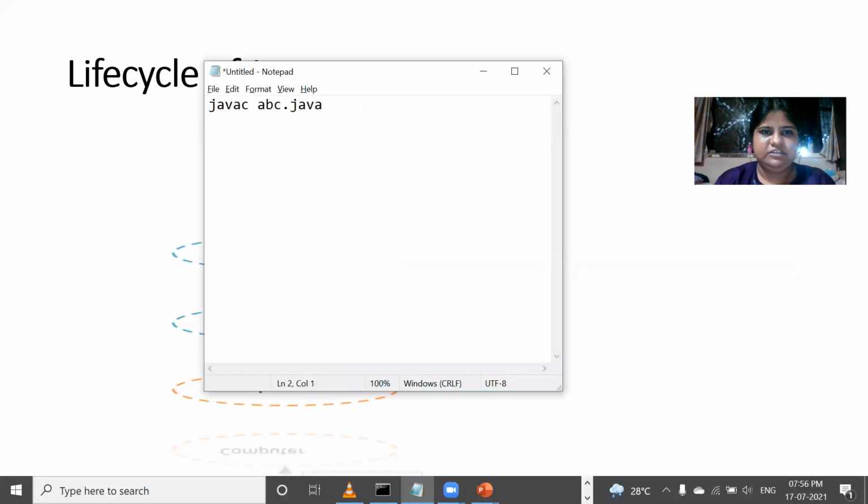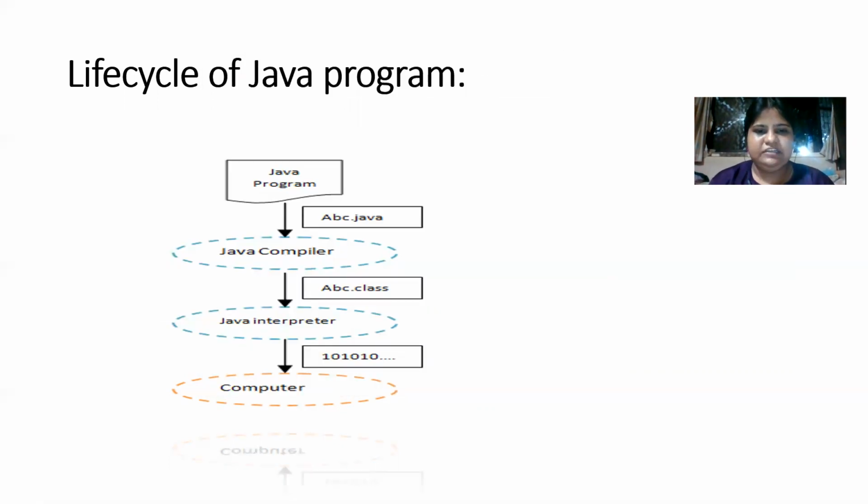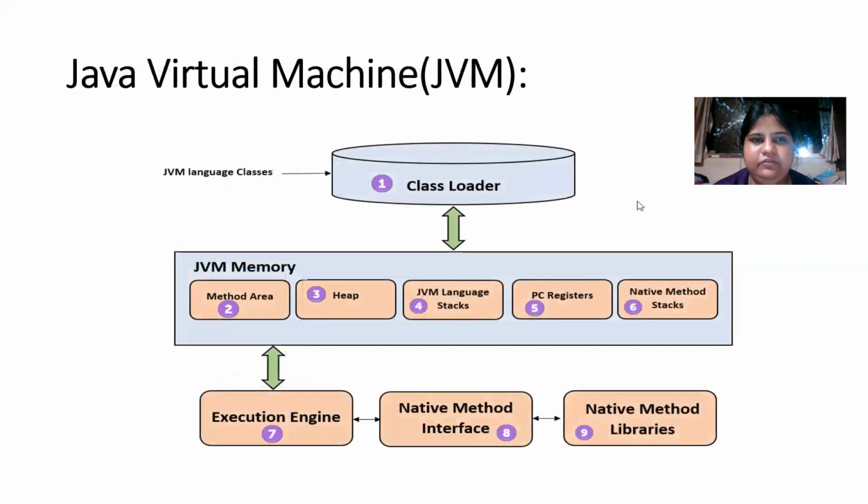So after javac abc.java, we have to type java space abc. Remember, you don't have to type .class. You just have to type java space abc. Java is the interpreter. That bytecode file is then stored on the computer. So that's how the life cycle of Java works, and that bytecode file can be used on any platform. So that's how it is platform independent.